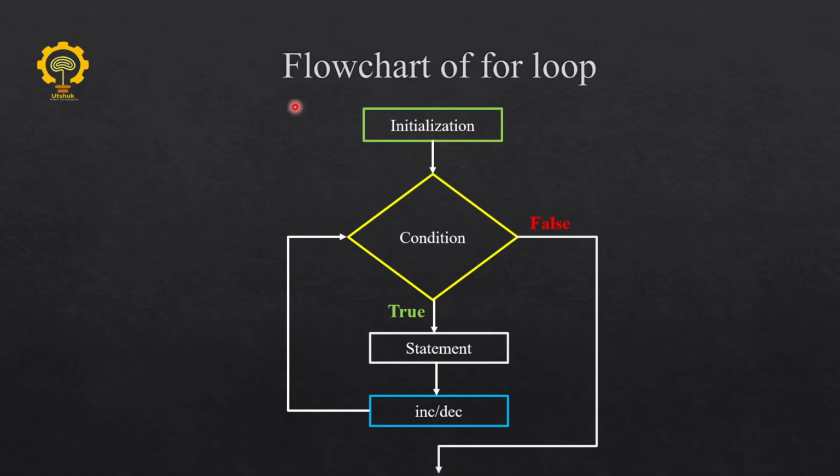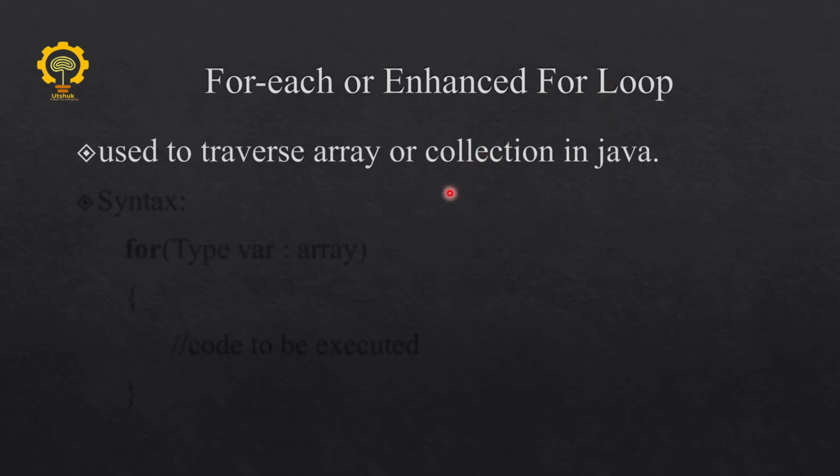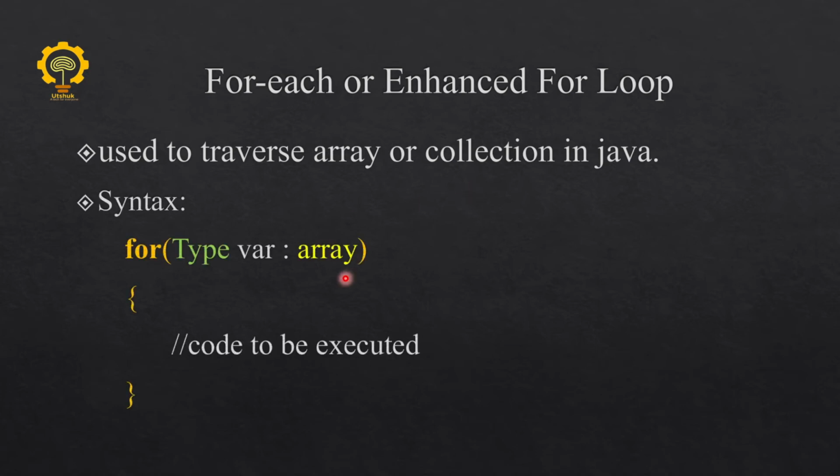So this is the flowchart for the for loop, and here's another one, the for each or enhanced for loop in Java. It is basically used to traverse an array or a collection in Java. This is the syntax for the for each loop. It is simple to use because we don't have to give the increment or decrement of a variable, and it is widely used for traversing arrays. We will look at the for each loop when we move to the array section.